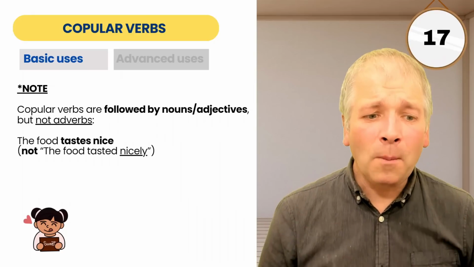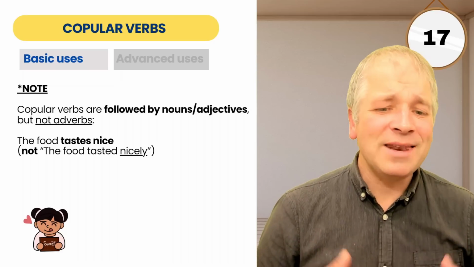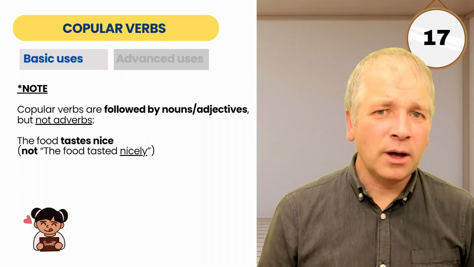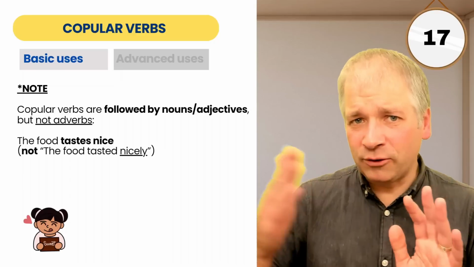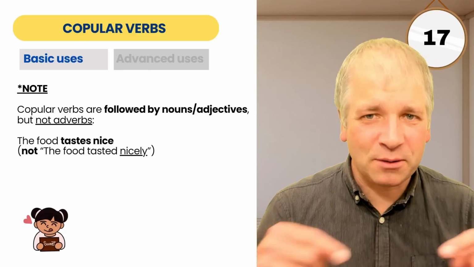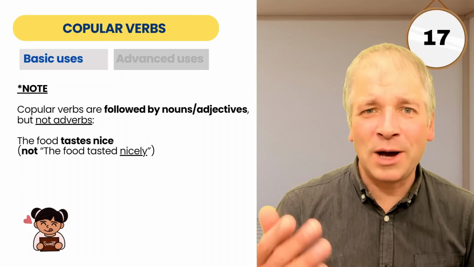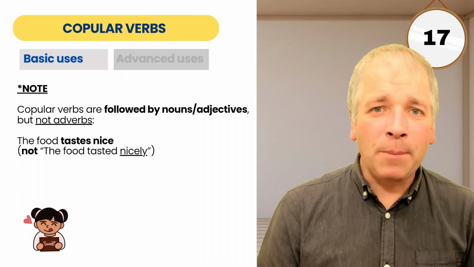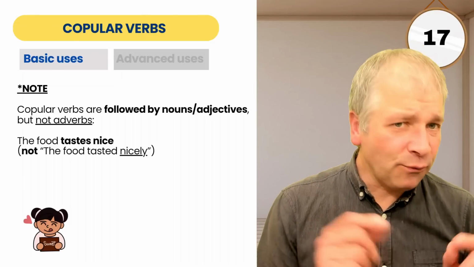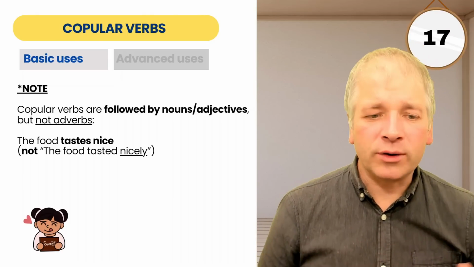First of all, copular verbs are followed by nouns and adjectives, but not adverbs. And just let me check before we go to the next parts of this video, because I'm going to go through situations where you have a choice. But when verbs are being used in a copular way, then you need to follow them with a noun or an adjective, not an adverb.